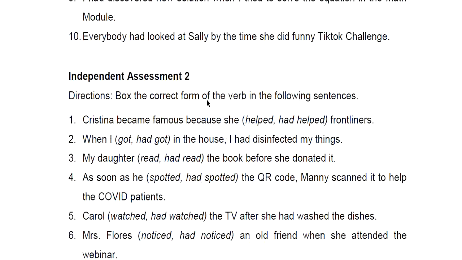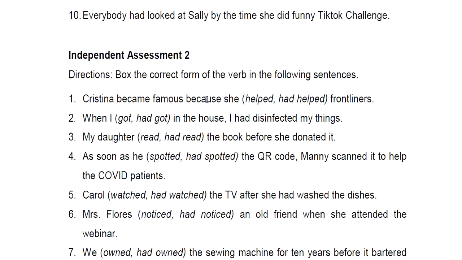So now let us go on to independent assessment number 2. So you need to choose one. Choose the correct verb. So for example, we have here this one. So helped or had helped. So try to analyze which comes first. Which is the first action. And if you found out the first action, you can easily get the correct answer. Okay? For example, Christina became famous because she helped or had helped frontliners.